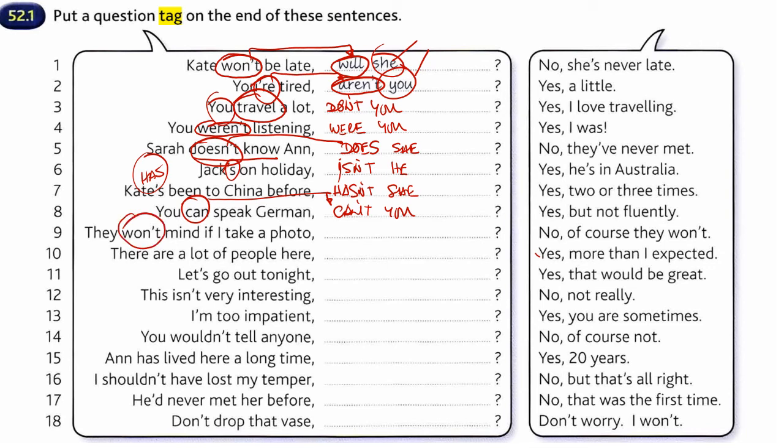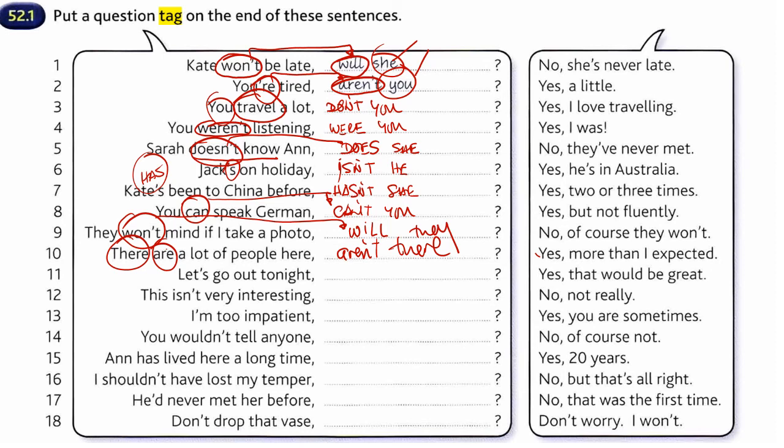They won't mind if I take a picture, a photo. So this is the first word that I find, and I have to write it down the other way around. Instead of negative form, I have to write the positive. So will they? So this is a special one. There are a lot of people here. So this is the first word, that is a verb, and I have to write it down in a negative form, and now I have to say there.